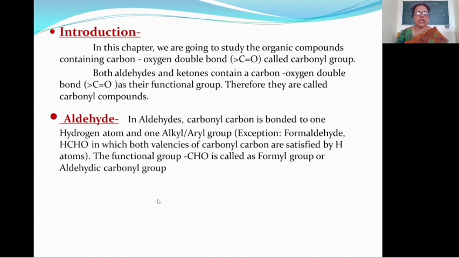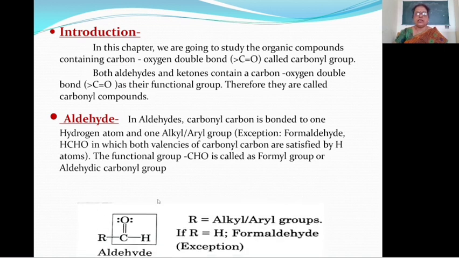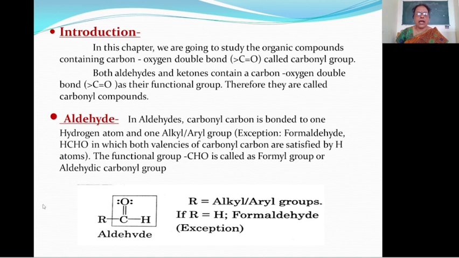First, we will see what is meant by aldehyde. In case of aldehyde, the carbonyl carbon is bonded to one hydrogen atom and one alkyl or aryl group, except formaldehyde. The formula of formaldehyde is HCHO.